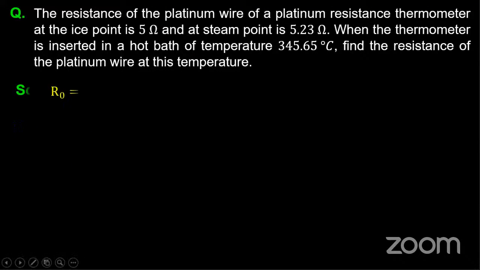So what is given? My R naught is 5 ohms. At 0 degrees Celsius, my resistance is 5 ohm for the same platinum resistance thermometer. The resistance of the same platinum wire at 100 degrees Celsius is 5.23.